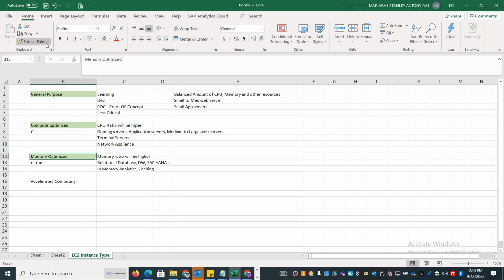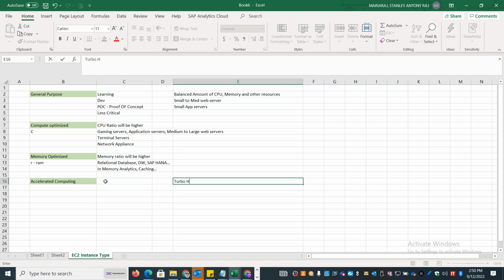So in your organization or in customer organization, if there are any systems that need a lot of graphics acceleration or application streaming or video rendering or any kind of video pattern, for example, if you're using it for chemical labs or if you're using it for weather pattern analysis, you can go and choose the accelerated computing. So accelerated computing will have by default turbo boosting and these kind of options enabled in your BIOS. Okay, this will boost your CPU capacity and it will give you more compute power. That's the reason it is called accelerated computing.